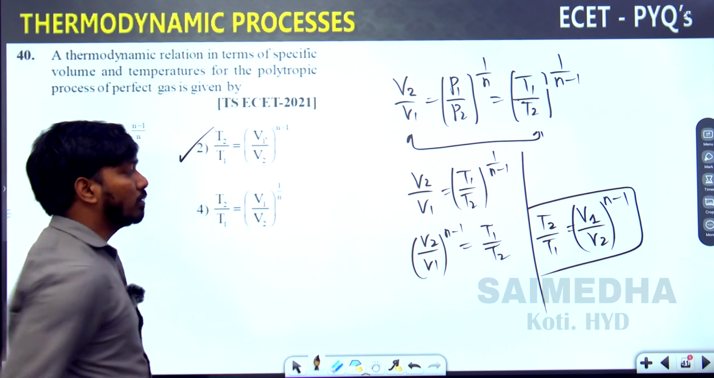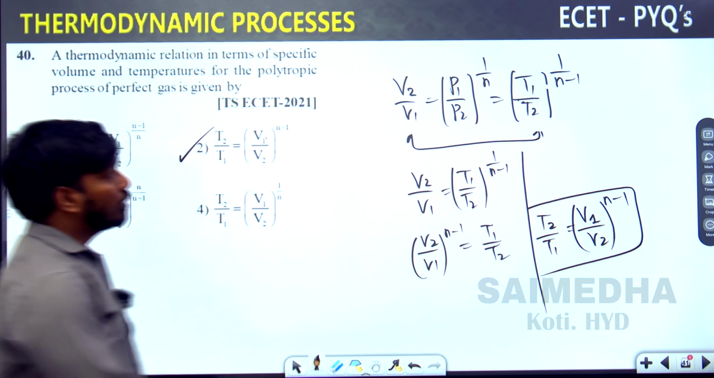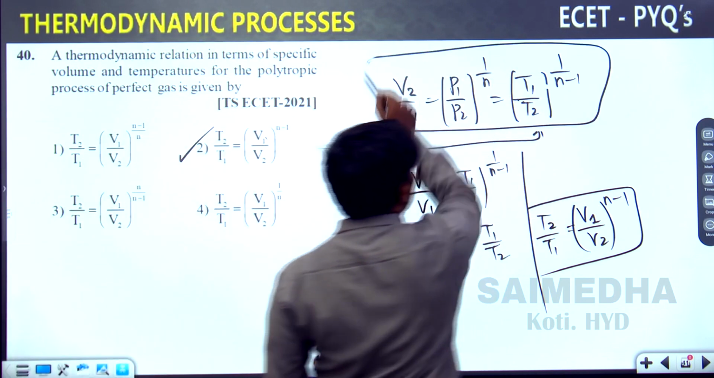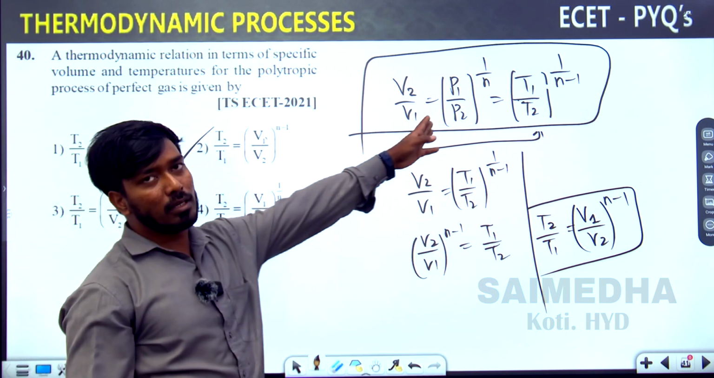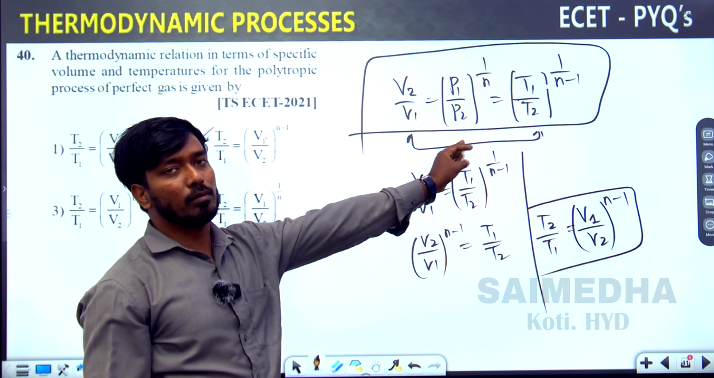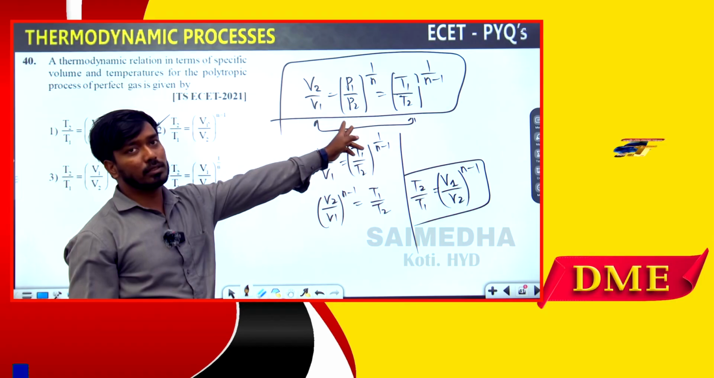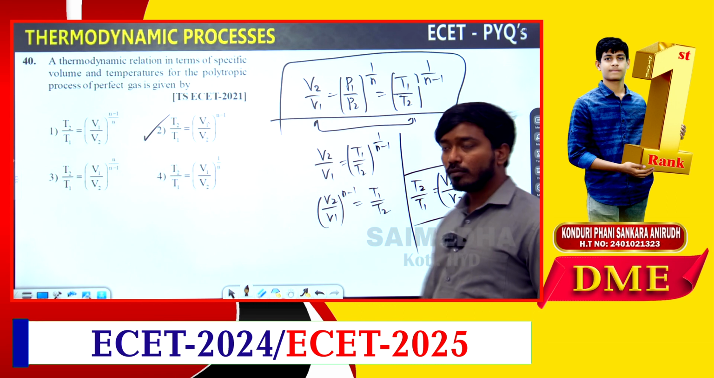Now it is correct. For that you need to memorize, first of all, the relation between volume, pressure and temperature. If you remember these three, any relation you can write: volume, pressure, temperature. Okay, let's go for the next question now.